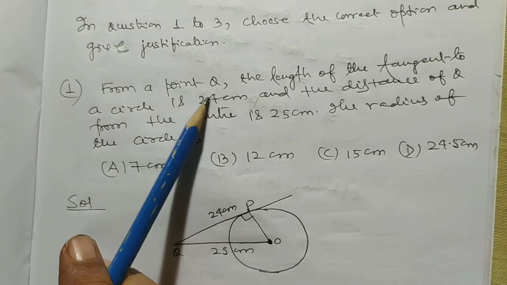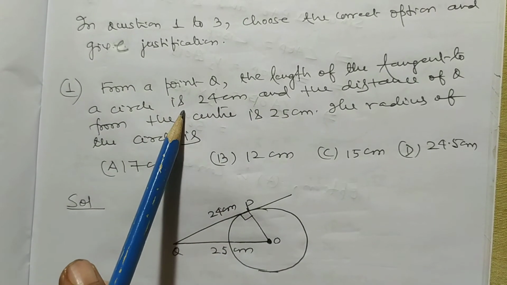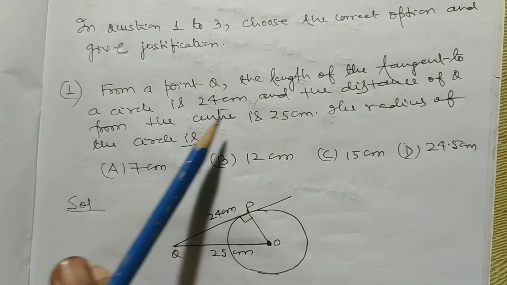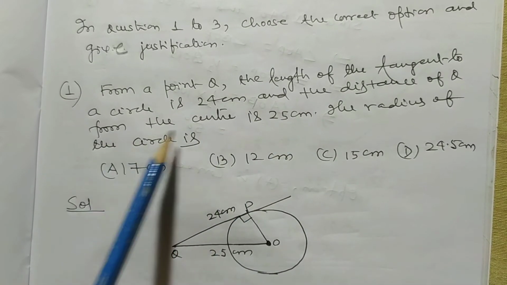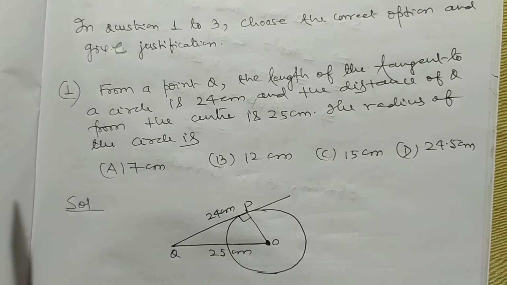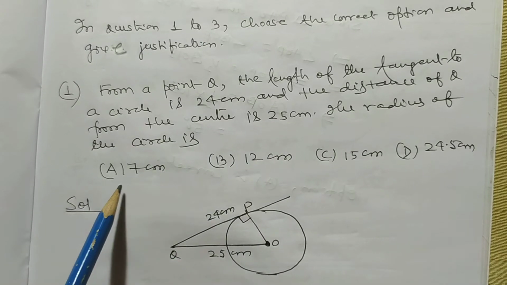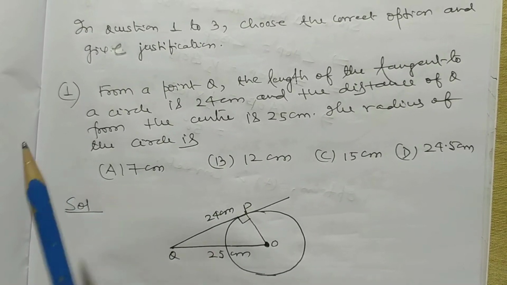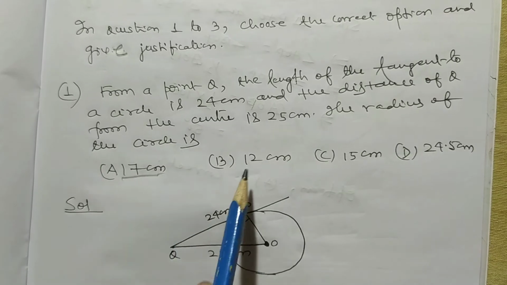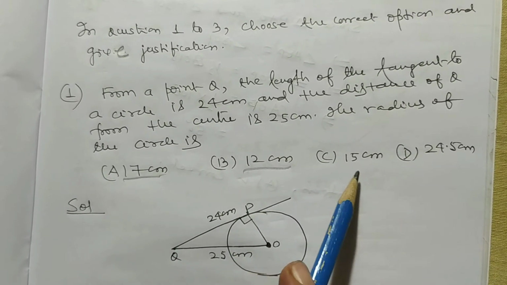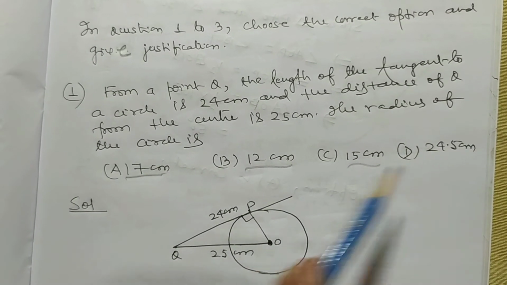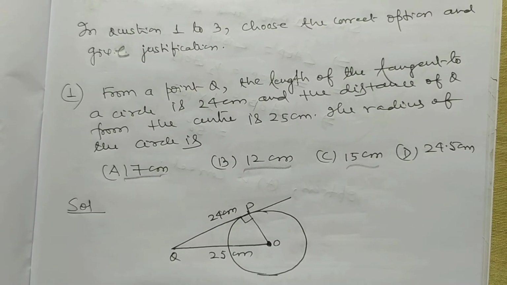From a point Q, the length of the tangent to a circle is 24 centimeter and the distance of Q from the center is 25 centimeter. The radius of the circle is, here there are 4 options. A is equal to 17 centimeter, B is equal to 12 centimeter, C is equal to 15 centimeter and D is equal to 24.5 centimeter.